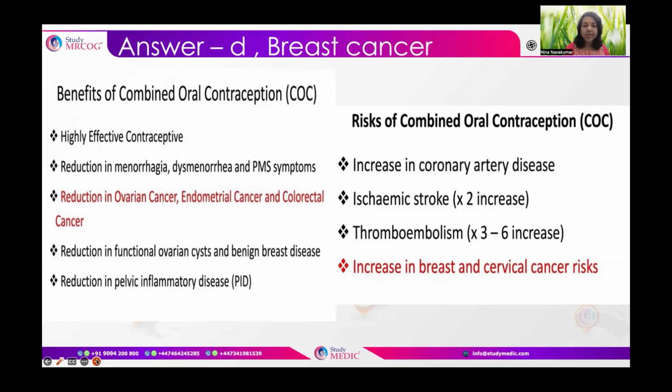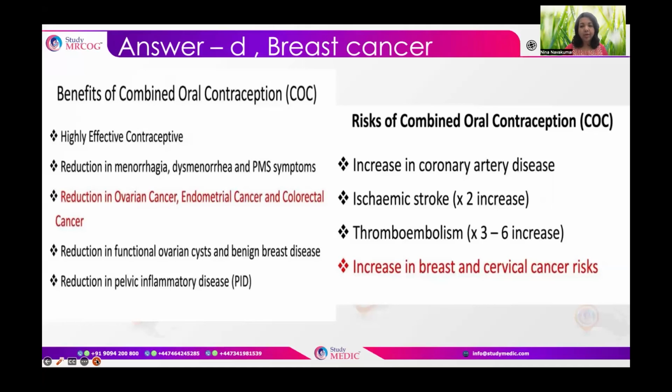So the benefits of oral contraceptive pills are highly effective contraception. With typical use itself, it is around 92%. Reduction in the menstrual abnormalities like heavy menstrual bleeding, dysmenorrhea, premenstrual symptoms. Reduction in the cancers, mainly ovarian cancer, endometrial cancer, colorectal cancer. Reduction in functional ovarian cysts and benign breast disease. Reduction in pelvic inflammatory disease, basically because it increases the thickness of the cervical mucus and reduces the ascent of the infection and helps in reduction of PID.